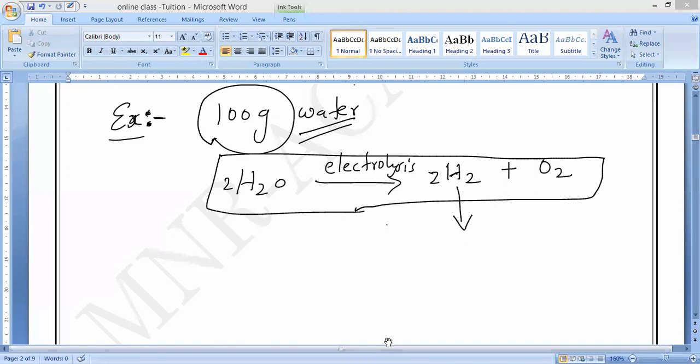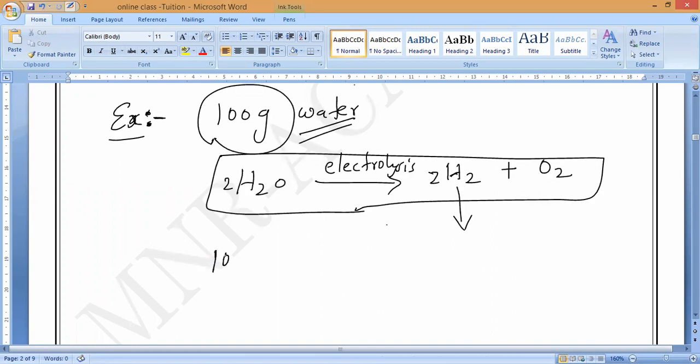Totally, how many parts will it come? 9 parts. So how much is each part? How do we find it? Listen. Total how much is given? 100 grams are given.